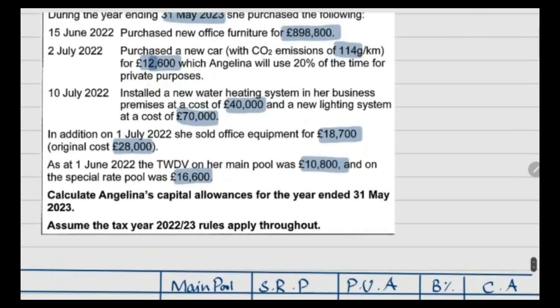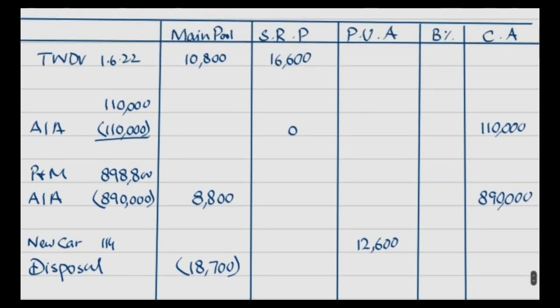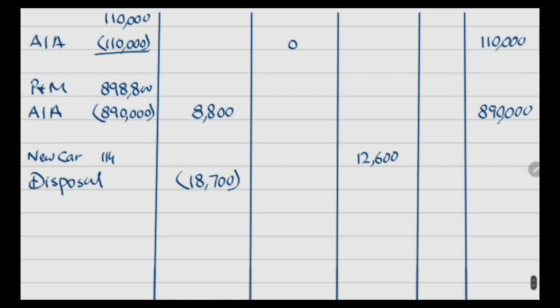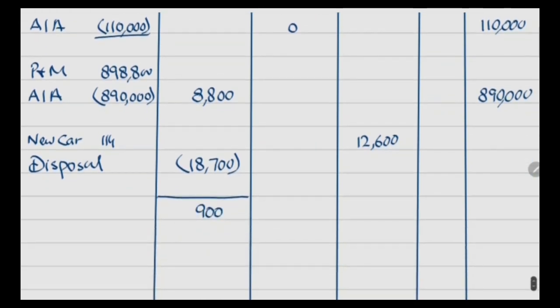And that's it. All the items have been considered. So now you need to consider what is the total amount. This is 10,800 plus 8,800. This will give you 19,600. Remaining balance would be 900. In case of special rate pool, this is 16,600. 12,600 for private use asset.